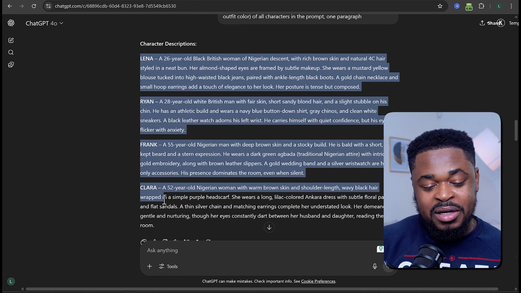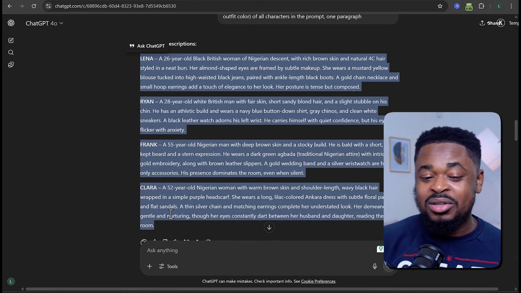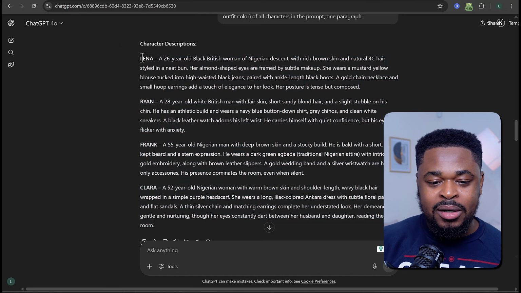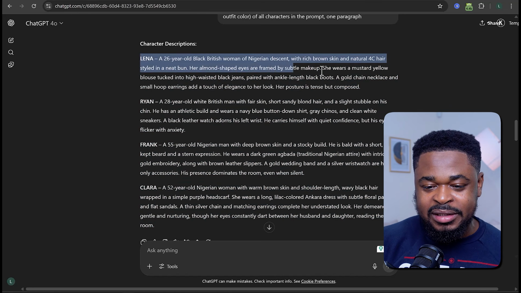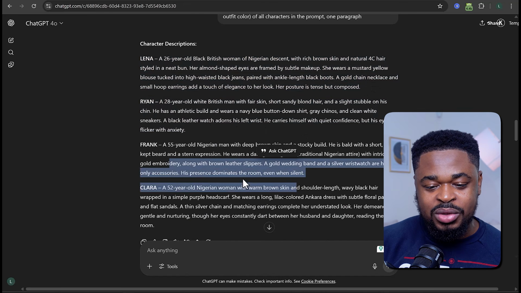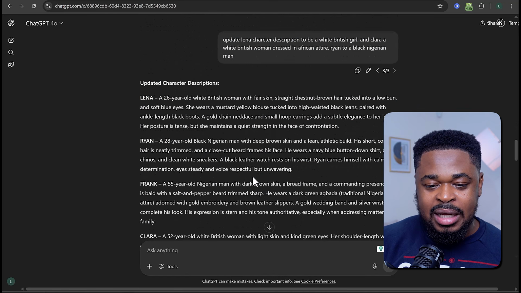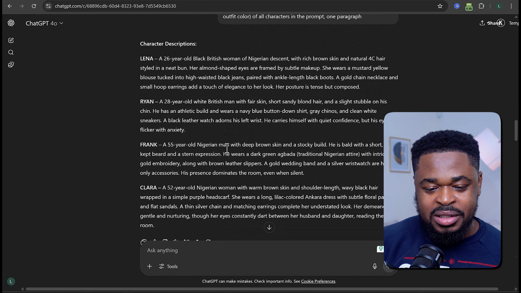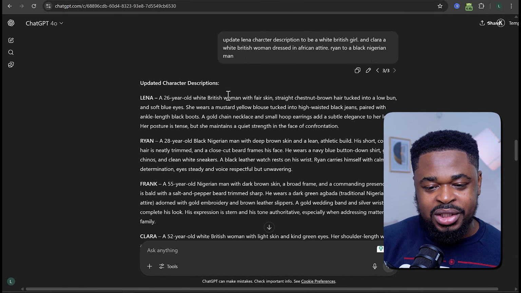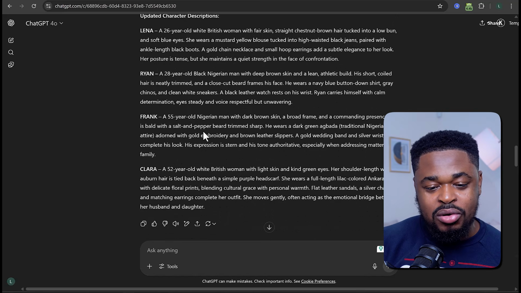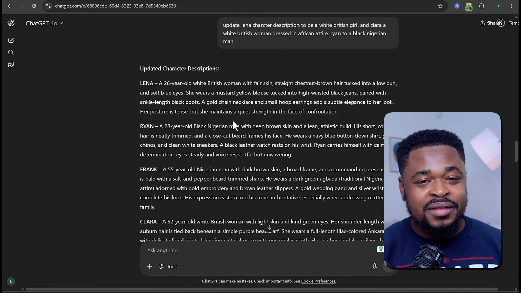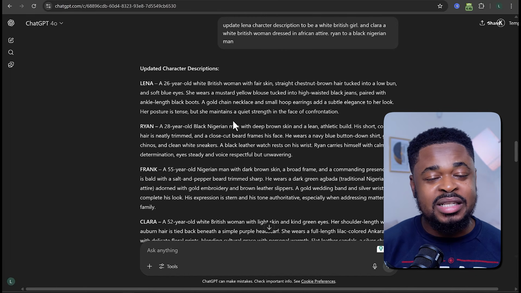Now, like I say, this is very important. If I skip here, you might not understand, right? I need to show you this before I go to the next part. Now, this is Lena, this is the description, and Ryan and Frank, which we are going to be using. And I changed some things here: I made the girl British and then the mom also British, which ChatGPT changed here. Now, once you have this, you can start generating your images, scenes, and all that.